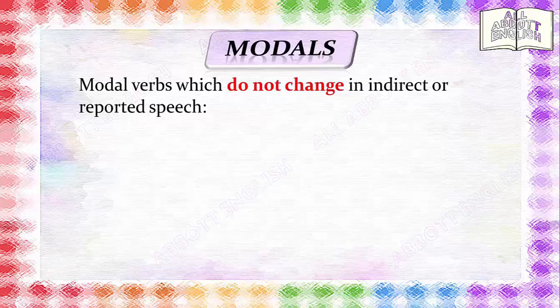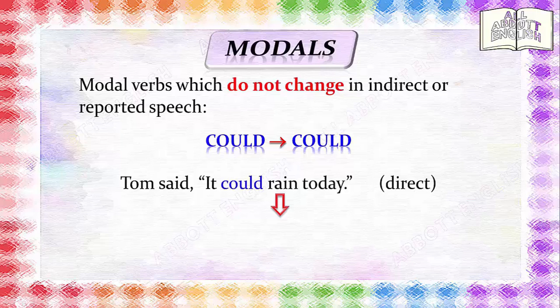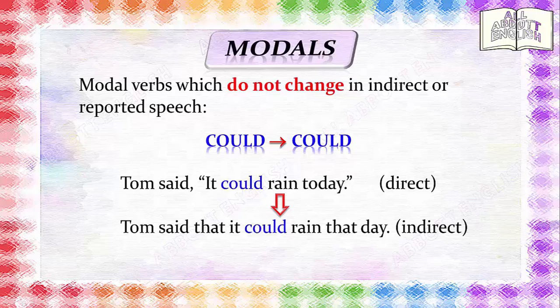Let's look at an example of the use of a modal of possibility, could. In indirect speech. Tom said, "It could rain today." Tom said that it could rain that day.